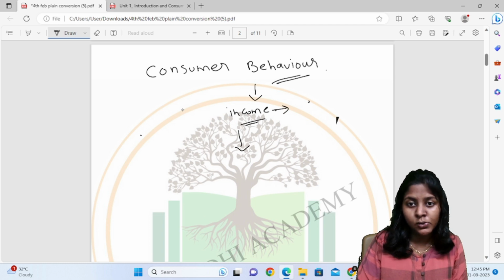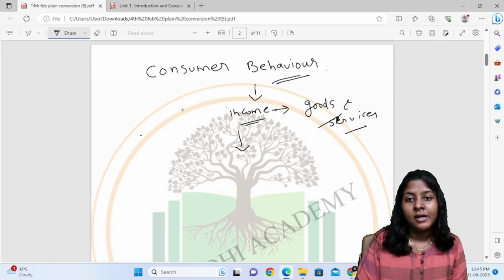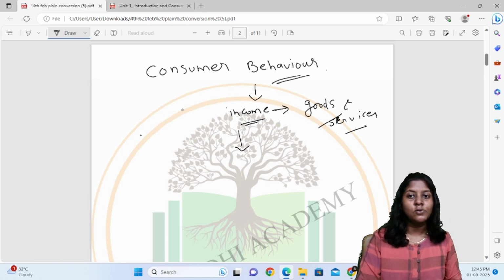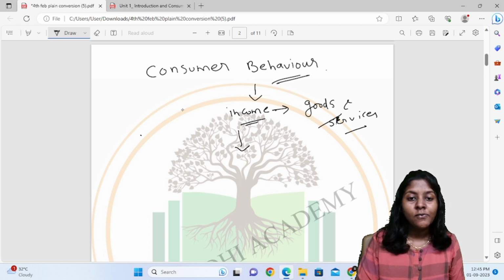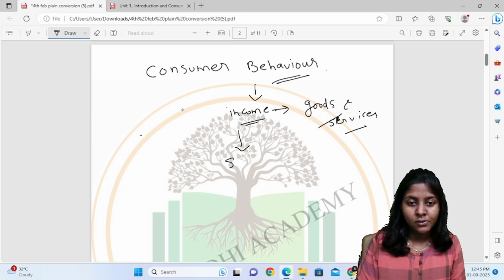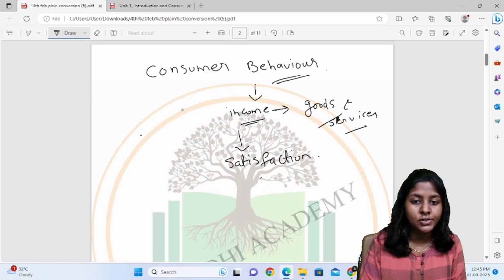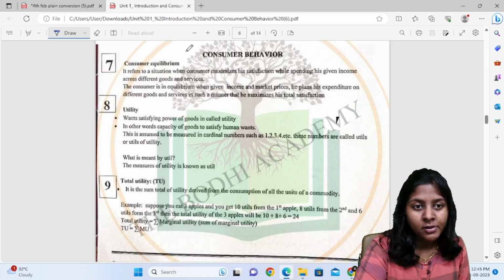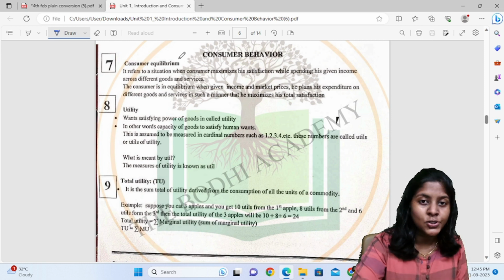After spending his income, obviously he will spend it on goods and services. What is the reason behind spending income, the budget of the consumer, on goods and services? Why does a consumer spend his income on goods and services? Just to get satisfaction. The word here which is very important is satisfaction. So now in this chapter, we'll be learning about consumer behavior.